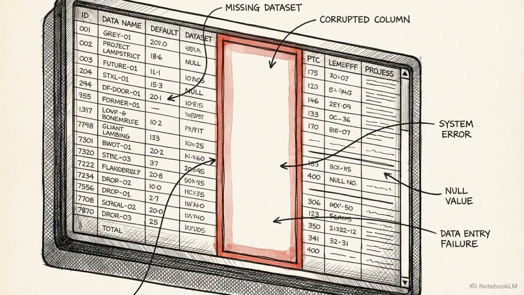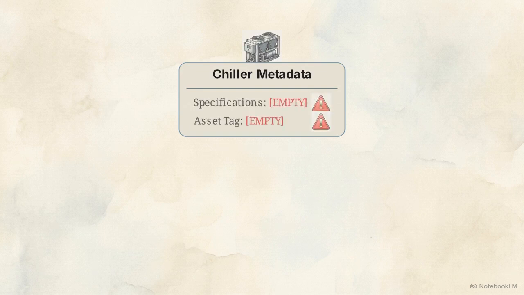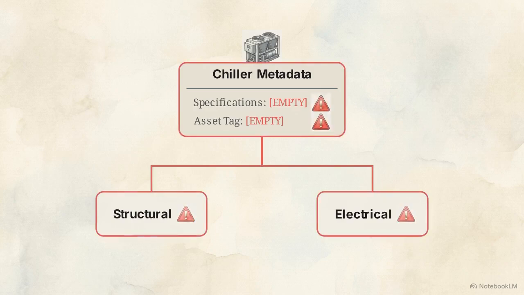The pipeline breaks down first at the source. This is the data quality failure. This diagram shows an HVAC chiller unit stripped to expose BIM metadata. When fields for specifications and asset tags are left empty, the geometry becomes useless. Notice how empty fields propagate downward. Missing data here contaminates structural and electrical systems below, leading to coordination errors.